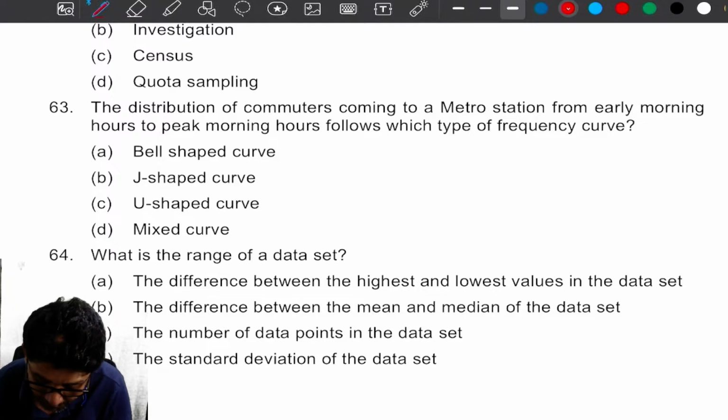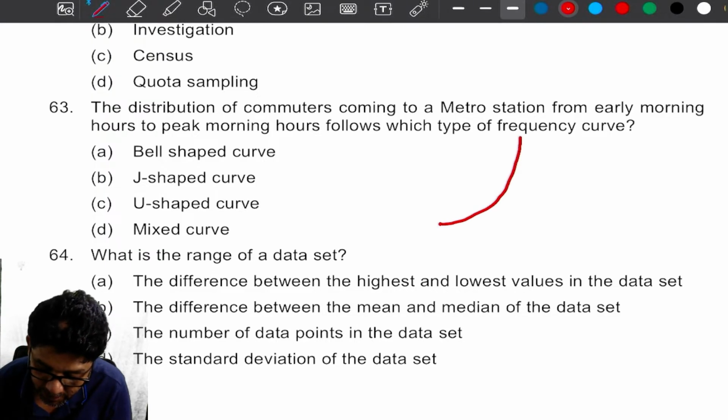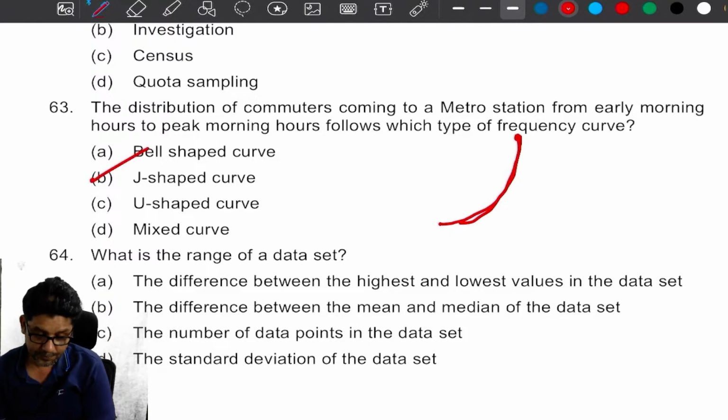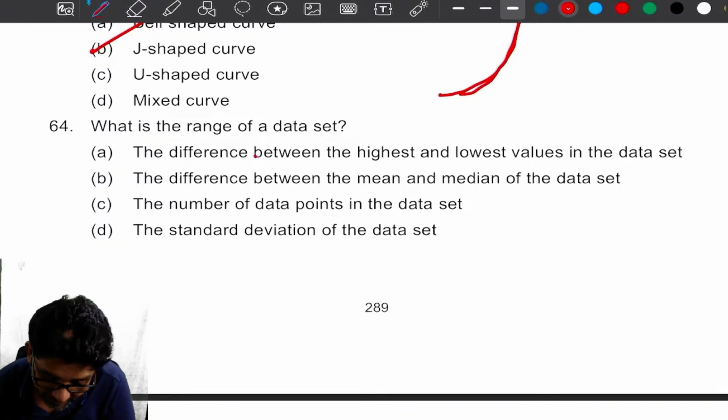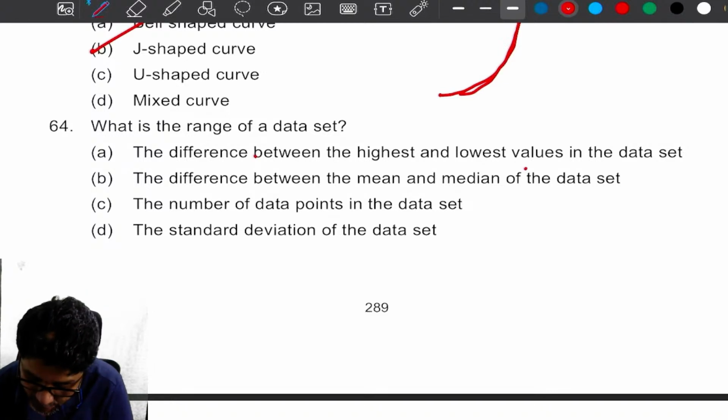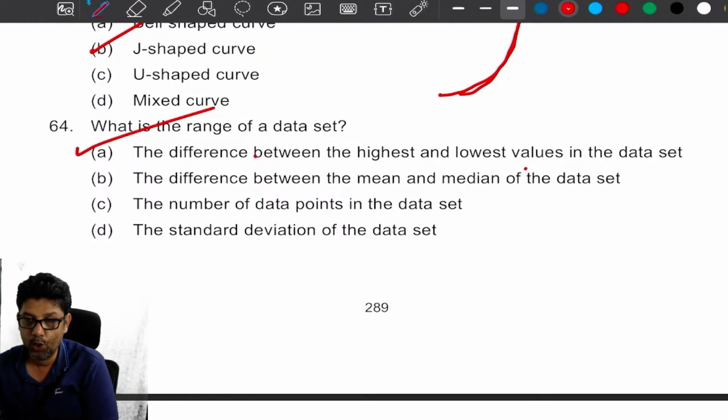See, early morning, metro station crowd will be less. Slowly during the peak hours, it will reach the peak. Am I right? So, what is the shape, my dear? J-shaped curve. What is the range of data set? The difference between the highest and the lowest values of the data set. Option A.